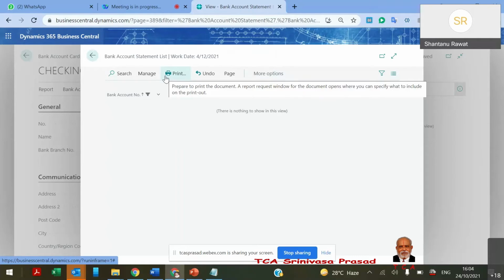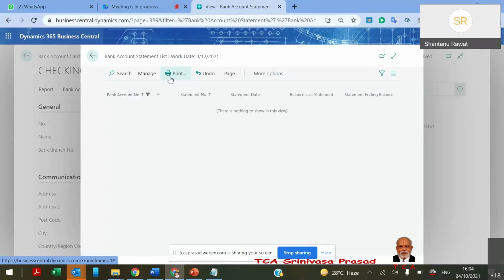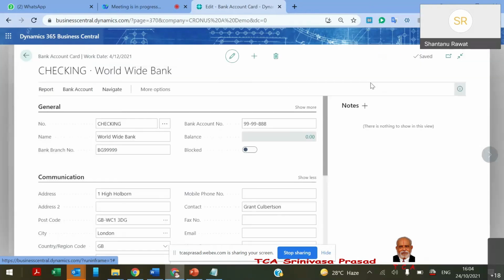There is also a logical structure of suggested match. On the basis of various parameters, the system suggests that maybe this entry is matching with this bank statement entry, which we can review and mark. This is how the system does bank reconciliation.